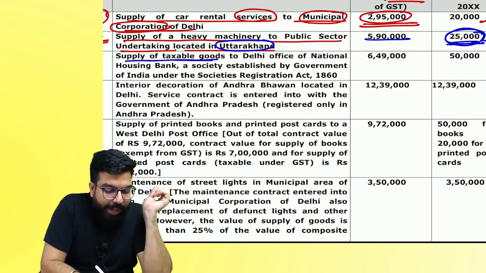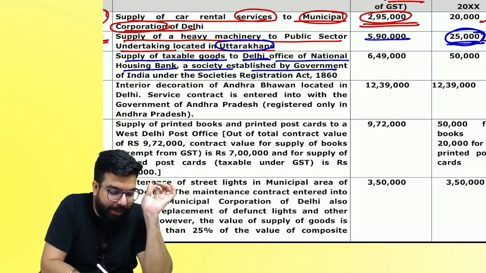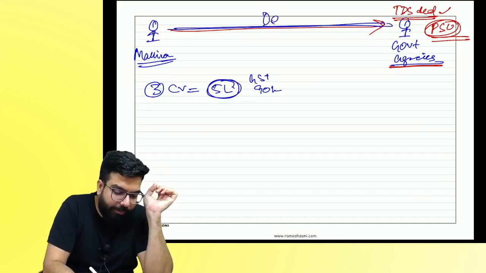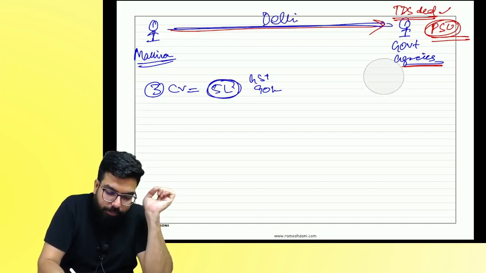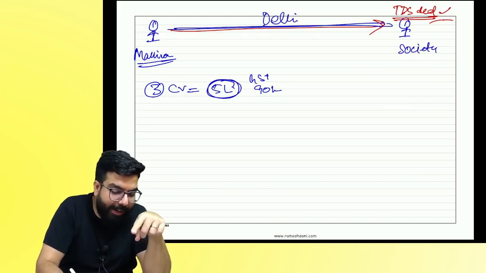Supply of taxable goods to Delhi. Office of the National Housing Bank, a society registered under the Societies Act. Are they required to deduct TDS? You supplied in Delhi only. To whom? To a society. Are they required to deduct TDS?